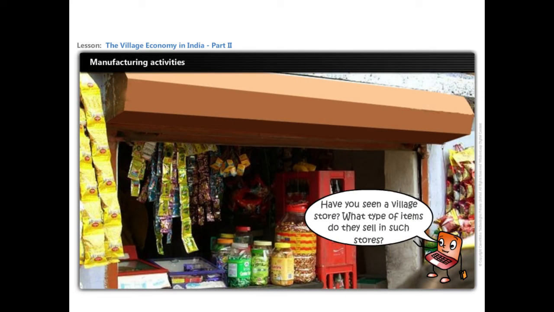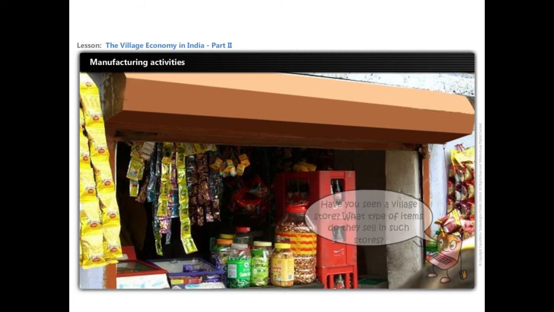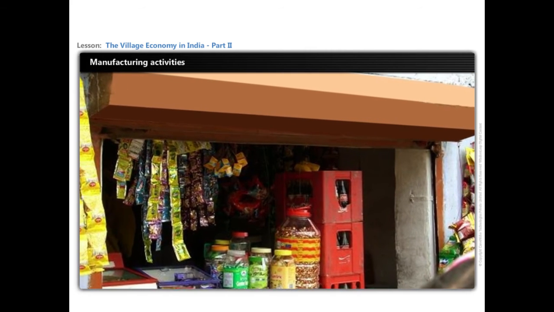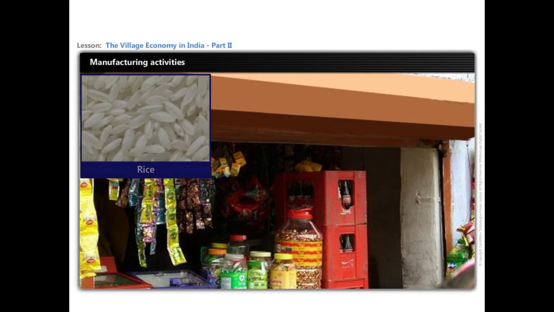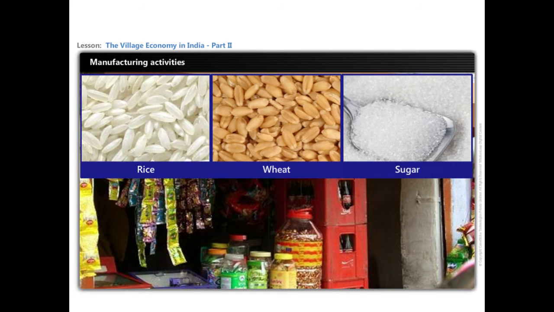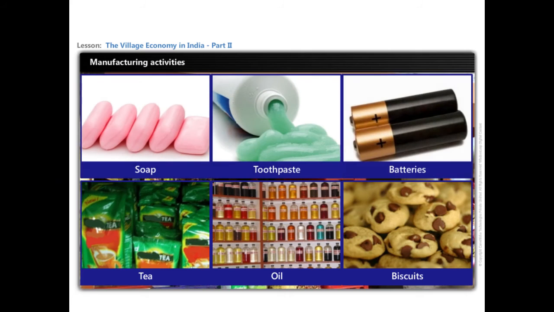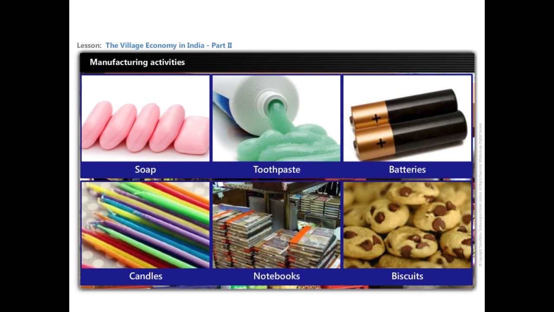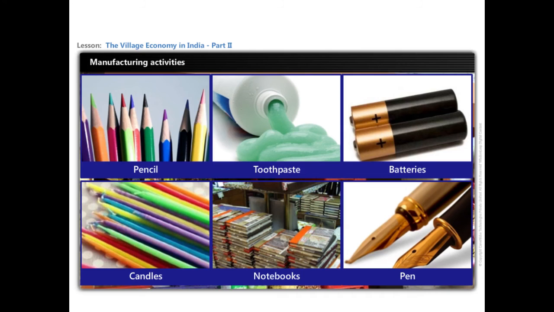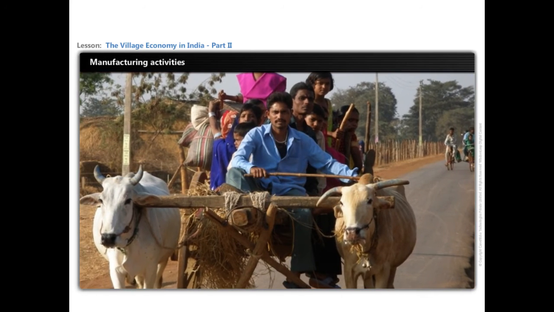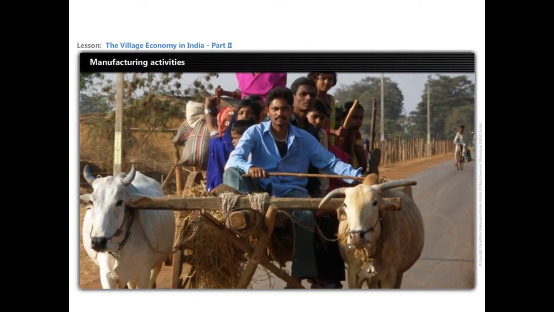Have you seen a village store? What type of items they sell in such stores? Small general stores in village sell various items such as rice, wheat, sugar, tea, oil, biscuits, soap, toothpaste, batteries, candles, notebooks, pens, pencils, etc. Another sector that may help rural poor is transport.